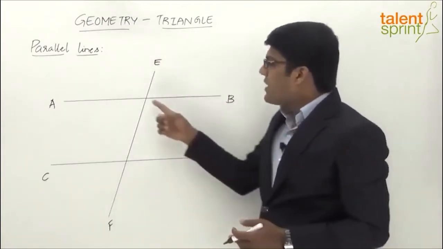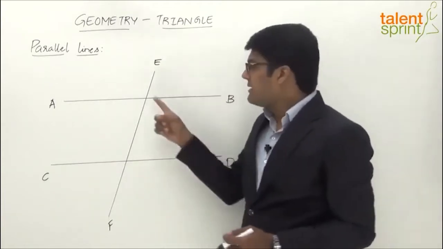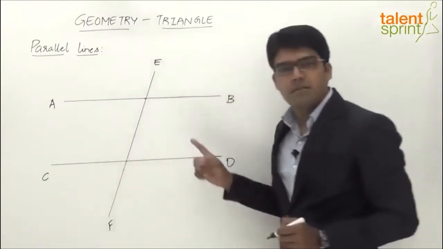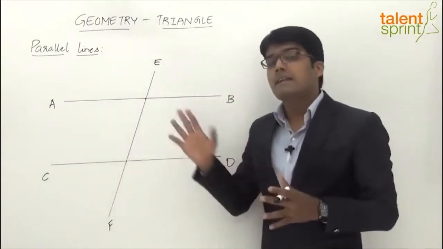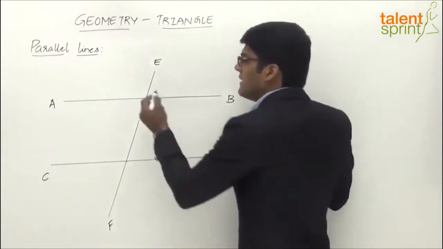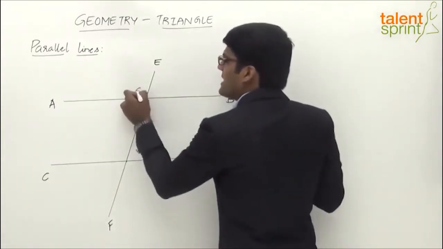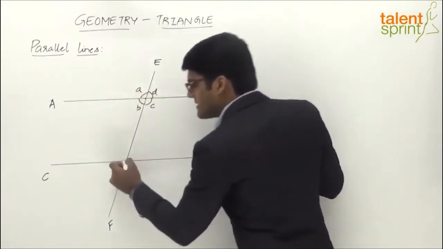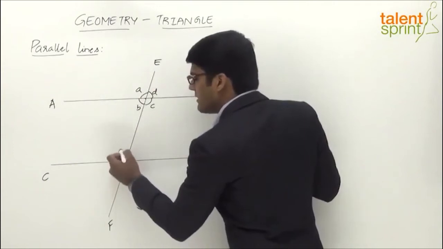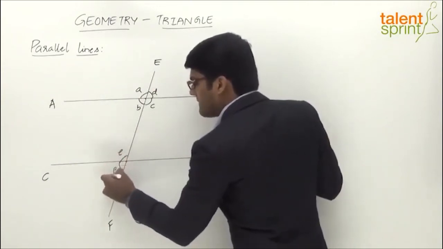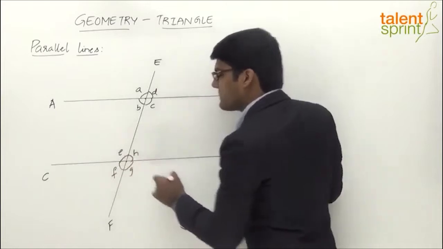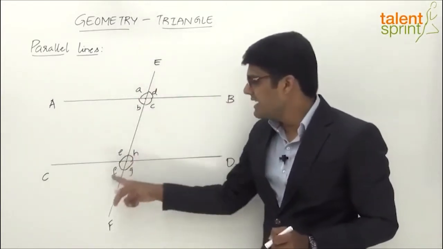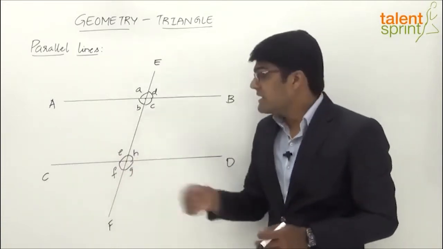Now if you observe the points of intersection, there are 2 points of intersection here, right? It cuts the first parallel line at this point and the second one at this point, as we can see from this illustration. There are different angles at both the points of intersection. For example, let's say this is angle A, then angle B, angle C, and this is angle D. Likewise, at the second point of intersection, we have 4 angles. Let's say this is E and F, G and H. So A, B, C, D are the 4 angles at the first point of intersection, and E, F, G, H are the next 4 angles at the second point of intersection.